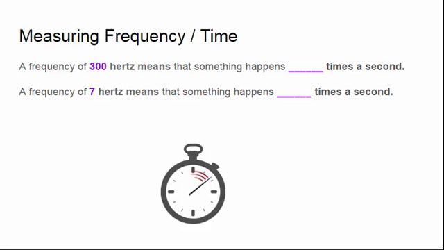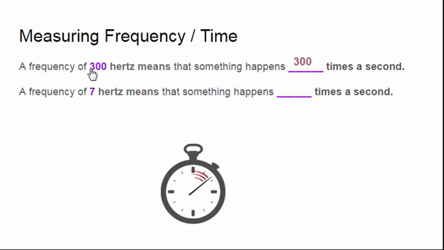All right, let's take a look at a little example and kind of quiz ourselves a little bit here. See if you're making connections. So a frequency of 300 hertz means that something is happening blank times a second. How many times is something happening a second according to this 300 hertz? Give you 5, 4, 3, 2, 1. All right, time's up. You should have come up with something like 300, right?